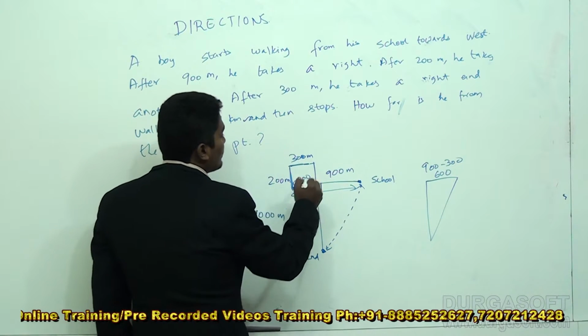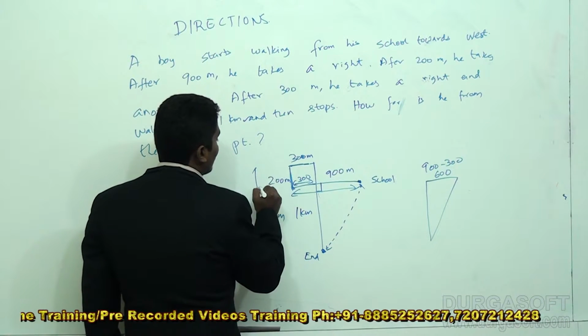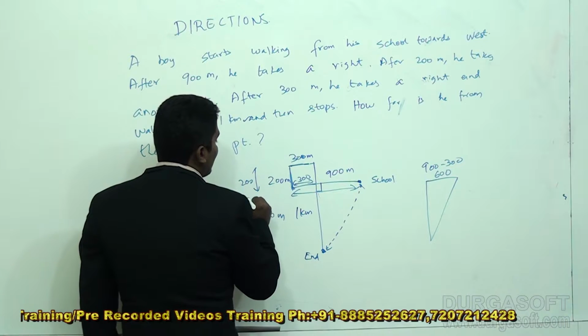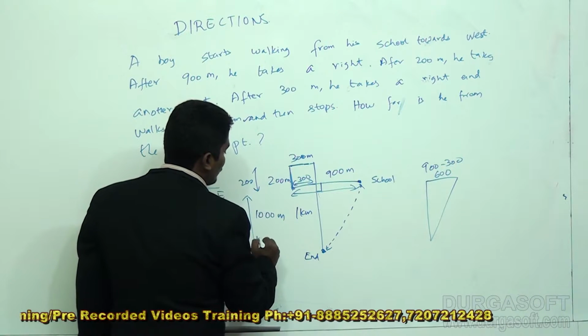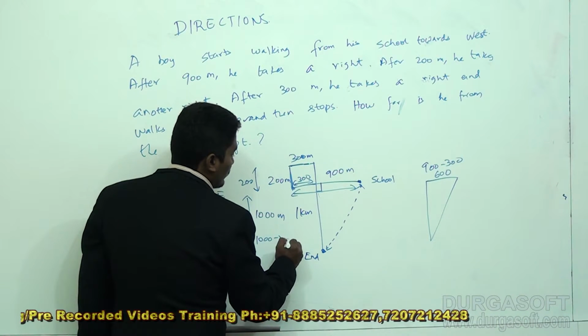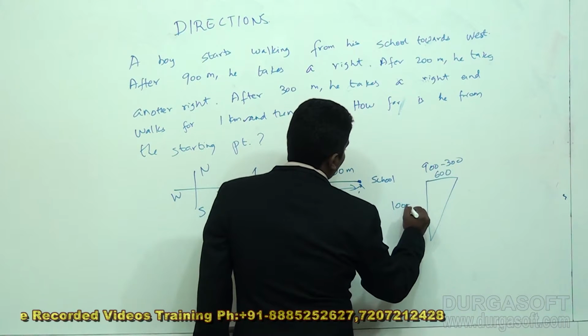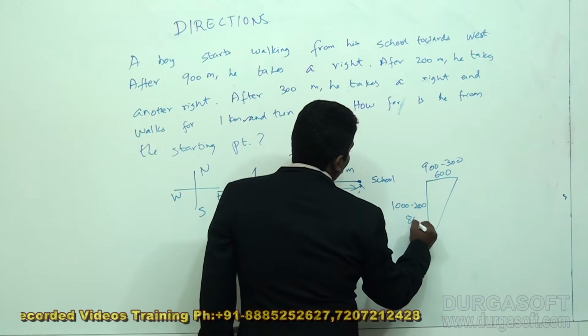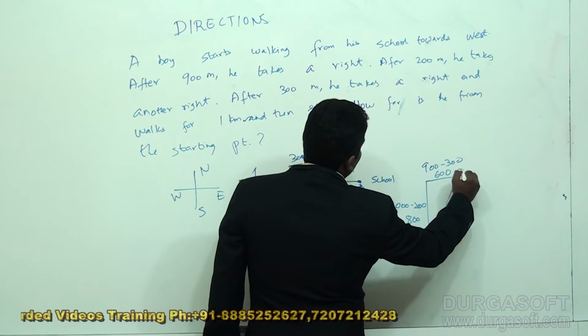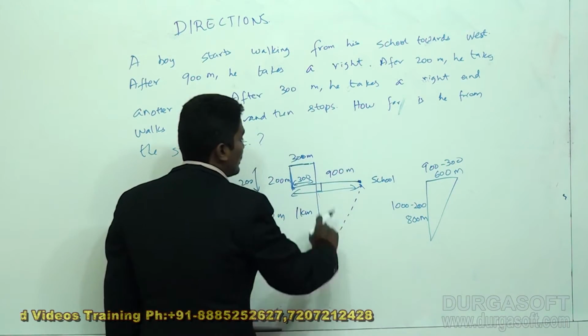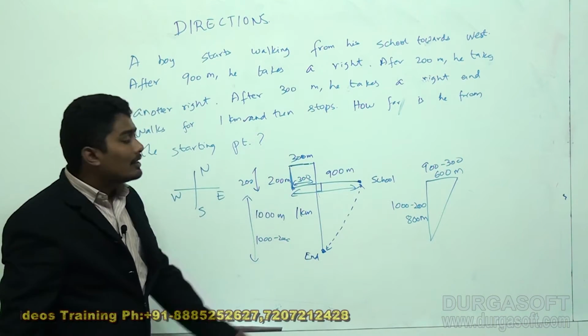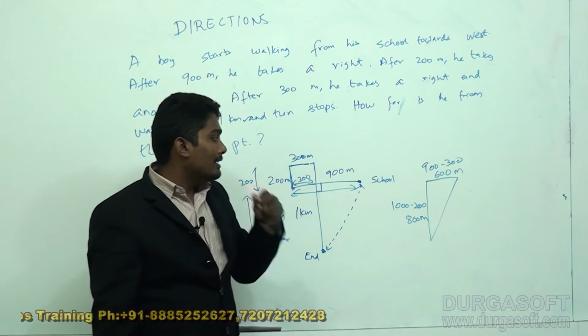In this 1000 meters, this distance is 200, so the remaining distance will be 1000 minus 200, which is 800 meters. So this triangle will have 600 meters and 800 meters.